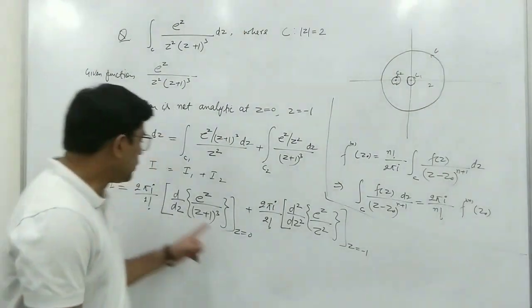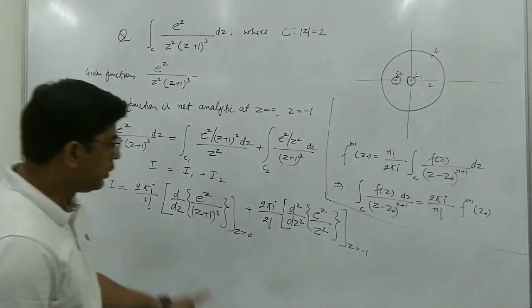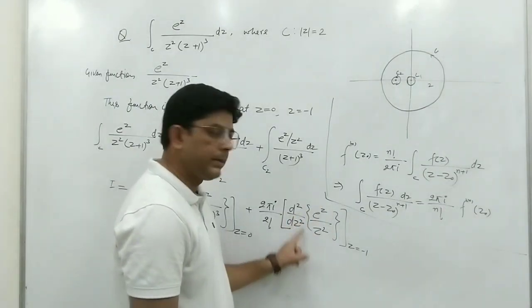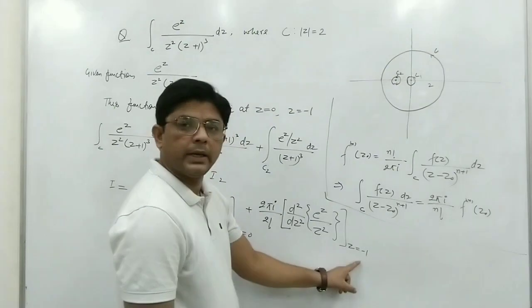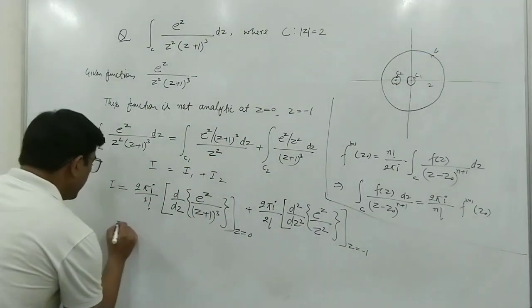Now simply we solve. First we differentiate this one time and then put z equal to 0. Here we differentiate this function 2 times and then put z equal to minus 1. So I am putting the values directly.